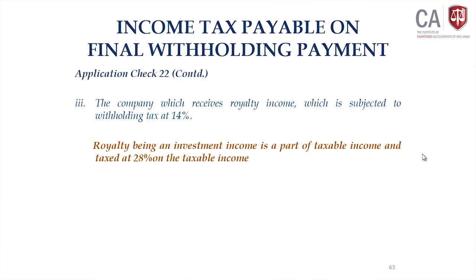I think with that, today we discussed basically the charging section, and coming from the charging section, there are two components of income tax liability. One is tax payable on taxable income, the other is tax payable on final withholding payments. Tax payable on taxable income is specified under section 2 subsection 3. Take your taxable income and apply the tax rates.